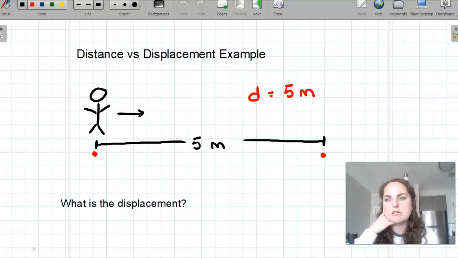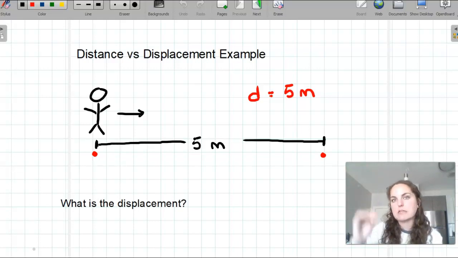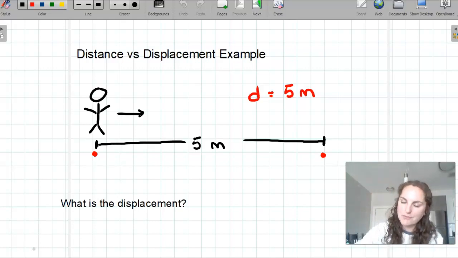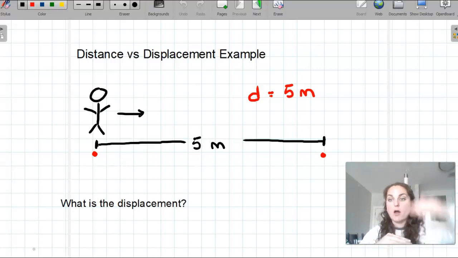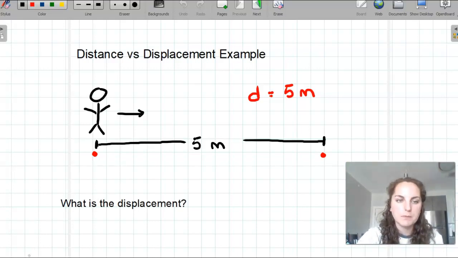And this can also be seen in the vertical, like if you've ever been on an elevator. Again, your change in floors would be like the entire path taken, but if you're starting and ending at the exact same floor, then your displacement would be 0, or it might even be different, like you're starting from the ground floor and going up all the way to the 13th floor, then your displacement would be 13. Whatever your change in position would be.